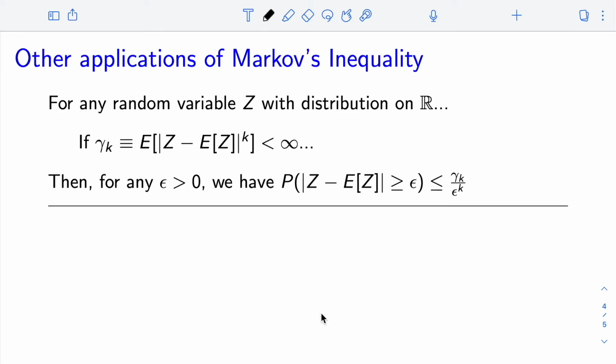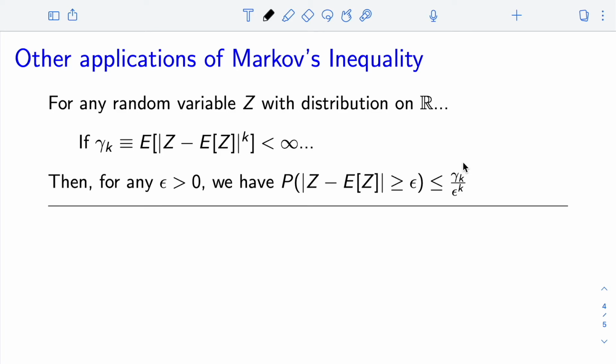We can also apply Markov's inequality with moments other than just the second moment. Here, if we consider the central kth moment, so we look at the expectation of z minus its mean in absolute value to the kth power, and if we assume that that's less than infinity, then we have an inequality that looks a lot like Chebyshev's inequality, except now, rather than our bound being the variance divided by epsilon squared, it's this central absolute kth moment divided by epsilon to the k. And the proof follows almost exactly like it did for Chebyshev's inequality.